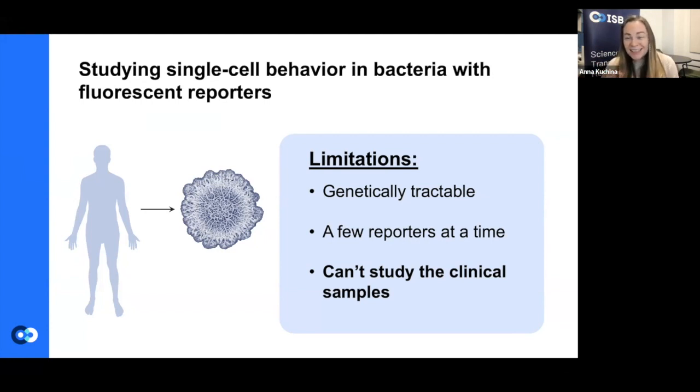Another limitation is that we cannot study the samples that are obtained from the patient or from a clinical study, right? Because we cannot actually introduce artificially any fluorescent proteins in them. So what do we do then?